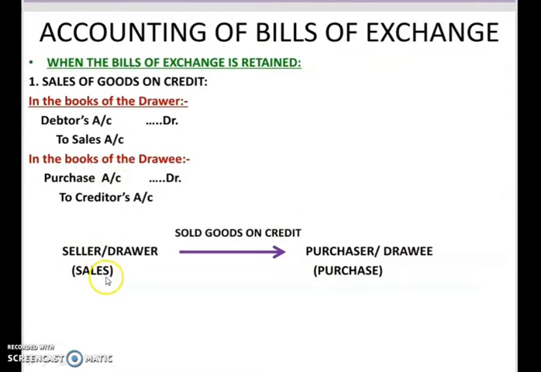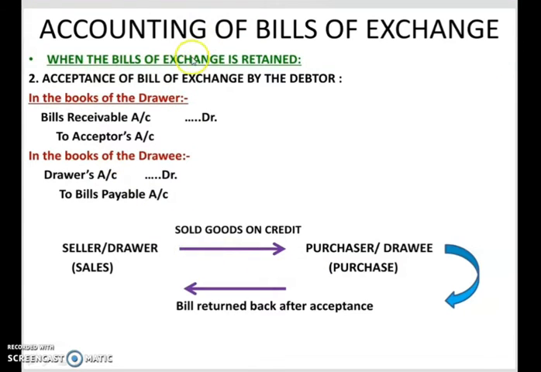From the drawer's point of view, this is a sale, and from the drawee's point of view, this is a purchase. Okay, so you can record the journal entry as and when I am giving explanation to these points. So the first entry, for sale of goods on credit, has been recorded. Now, the next entry. So now that we know that it is a credit transaction.